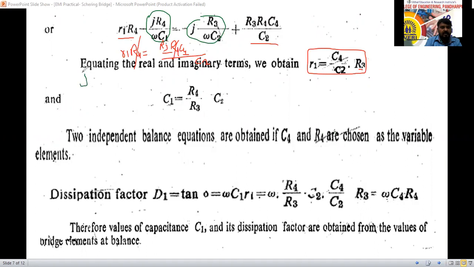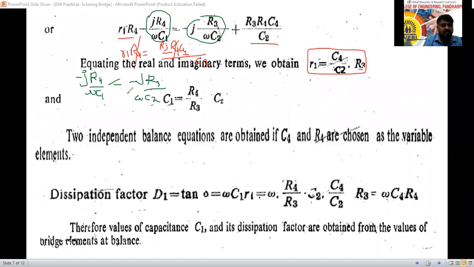See here. Minus j R4 divided by omega C1 equal to minus j R3 divided by omega C2 here now. So from this one, which one can we cancel?